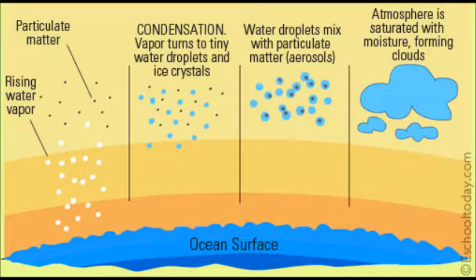If the air carrying the water cools, the water vapor can condense into tiny little droplets that form clouds, which you see practically every day in the sky. This is called condensation, the second step of the water cycle.